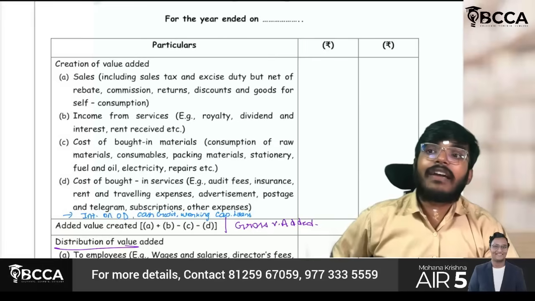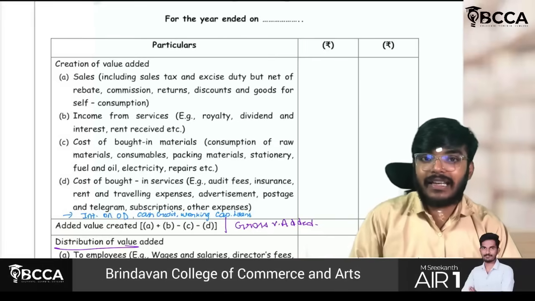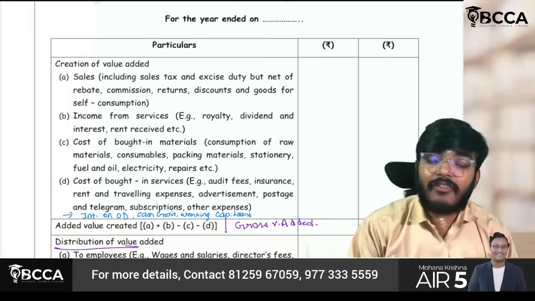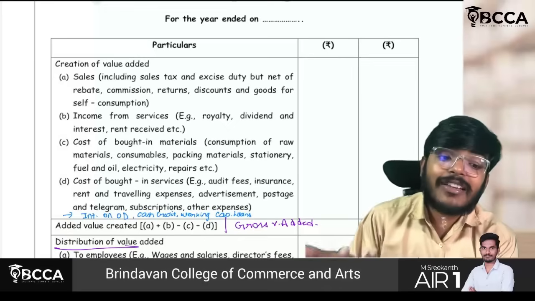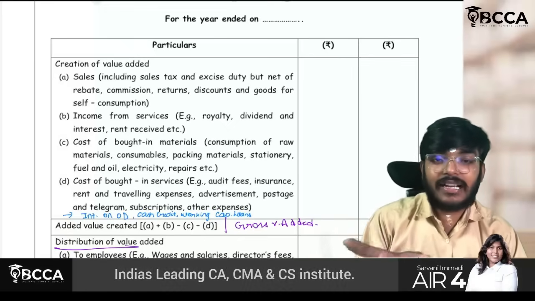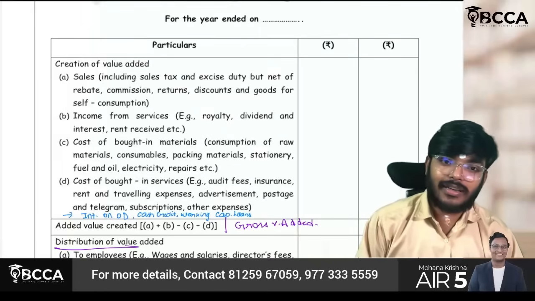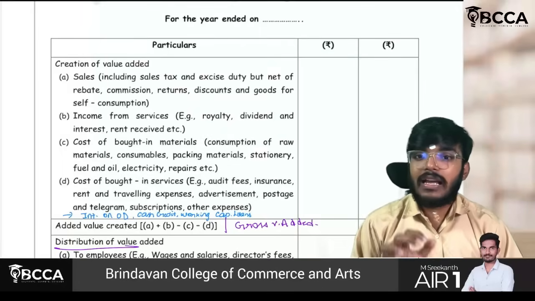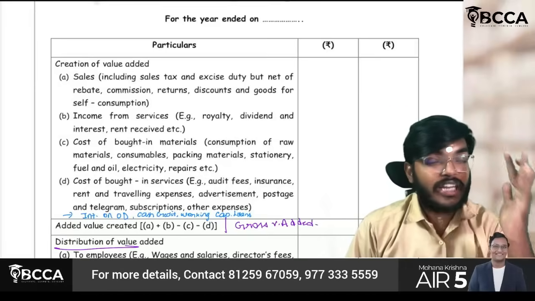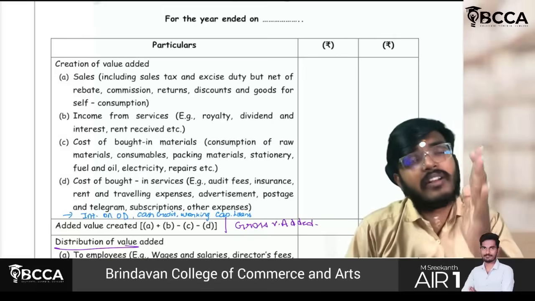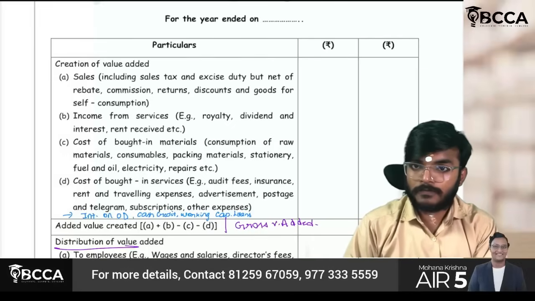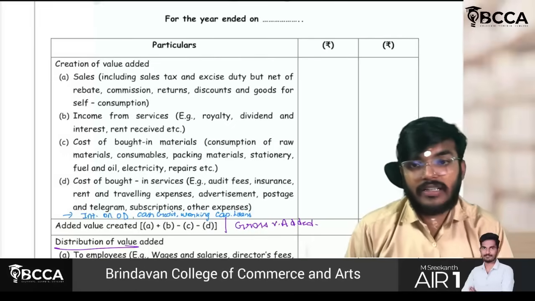Similarly, if I have purchased anything, that will not give me value addition. I have to use that to prepare any final goods or finished goods, whatever it is. And if I sell those items, then that will be my value addition. So if I just purchase an asset and just keep it like that, it will not give me profits. Correct? It is not a value addition. In other words, what they are trying to say is that first you have to keep in your mind that P&L account transactions, whatever the items which are hitting the P&L account, everything will be appearing in this value added statement also.